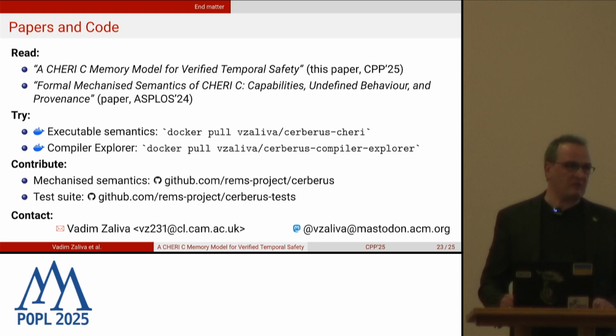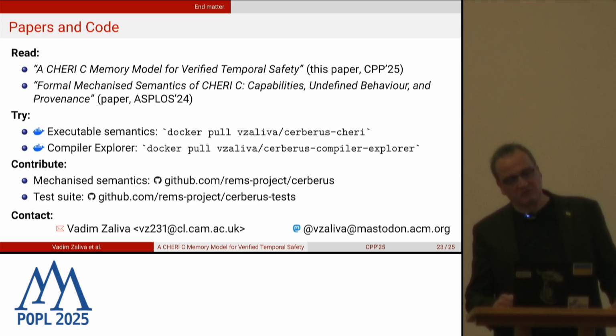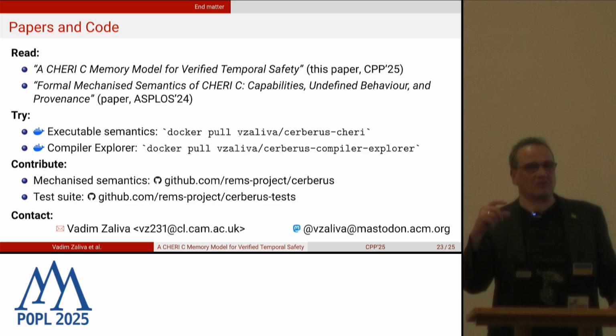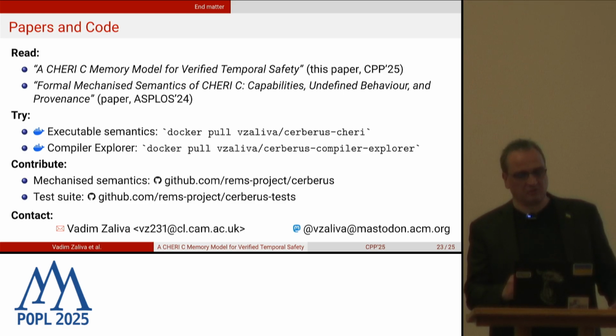If you want to try our semantics, the easiest way is a Docker image. There are two Docker images we have. The first one allows you to run the command line executable semantics, where you can run small programs and it will give you, after either elaboration, the undefined behavior or execute them. There's also a Compiler Explorer-based web interface, another Docker container. The semantics is open source. It's on GitHub, Project Cerberus. The test suite is also there. My contact information is below, and I'll be glad to answer any questions.